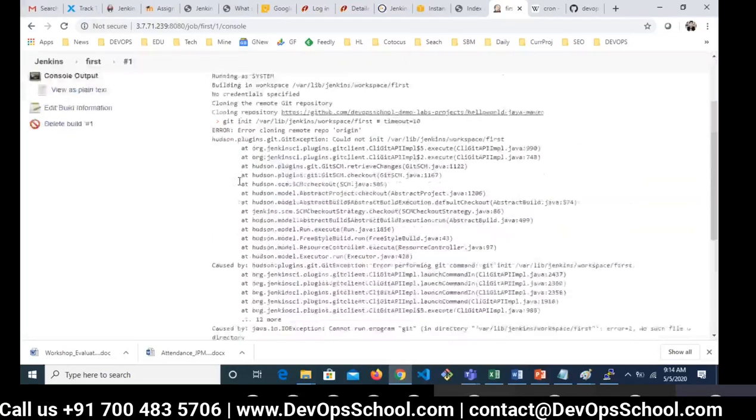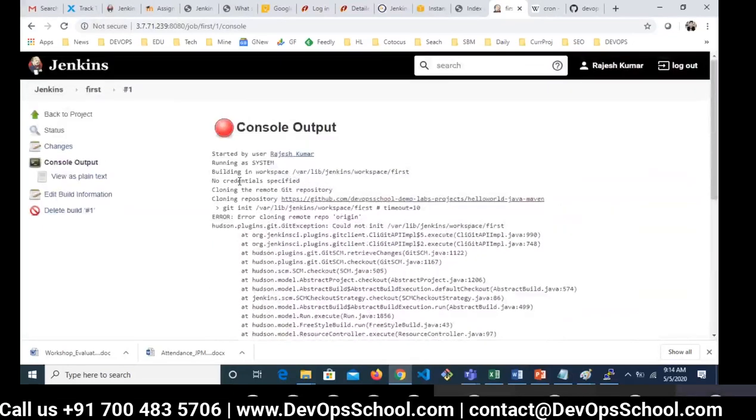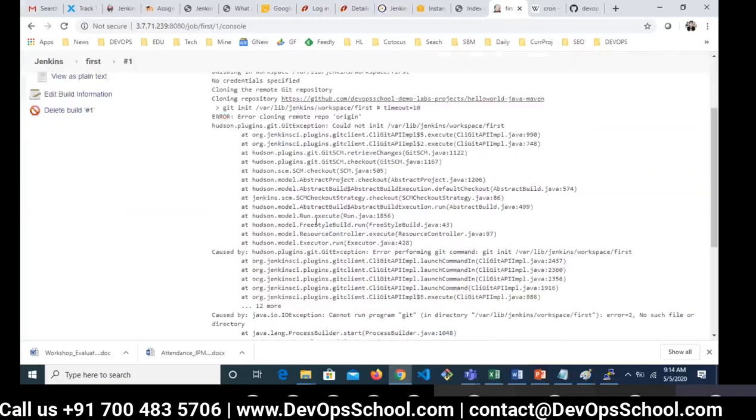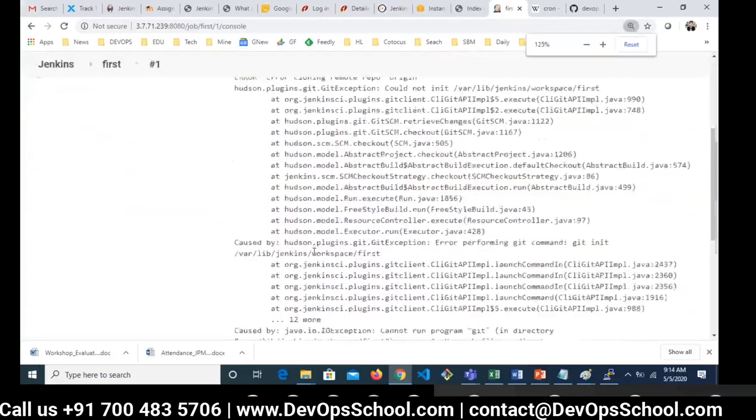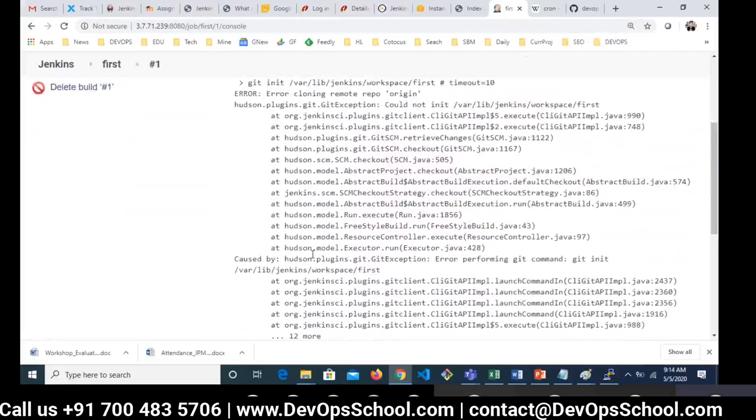So guys, you know one thing, reading a log is 60% of DevOps. Trust me on that. Reading the error message and fixing it is 60% of the effort. So tell me, read this log and tell me what could be the reason for it. What could be the reason for it? Anyone who can tell me what could be the reason for it?